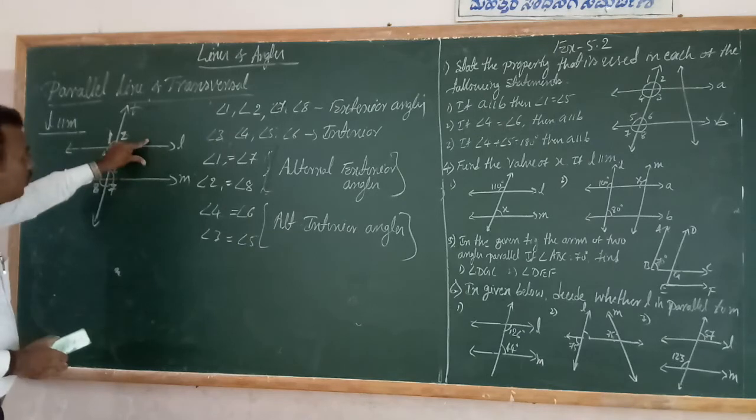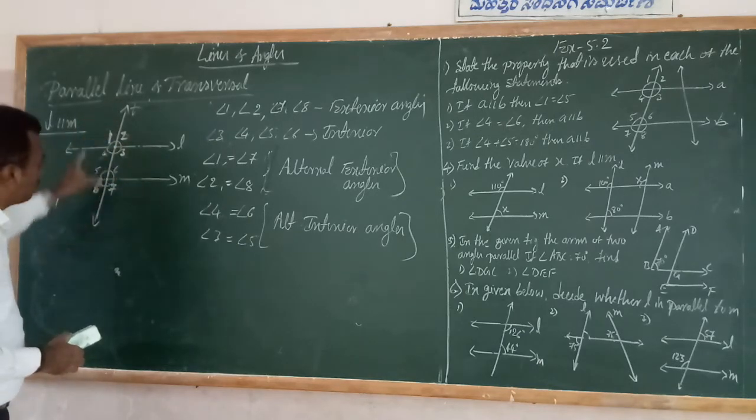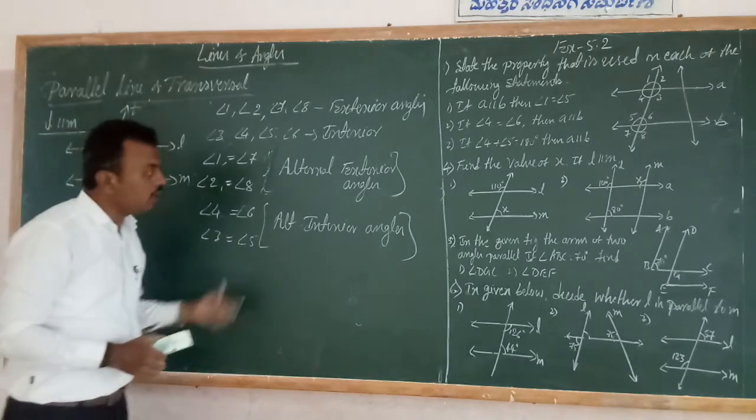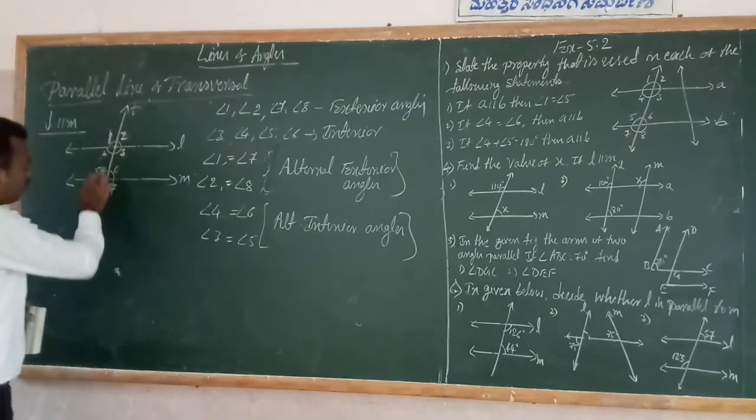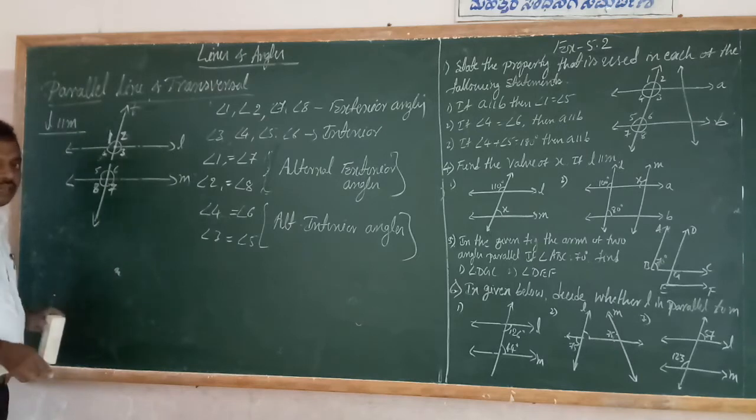L is parallel to M. These two lines are parallel. This is the transversal. When the lines are parallel, the alternate exterior angles and the alternate interior angles are equal to each other. Next, students, see, I will cut the transversal lines.